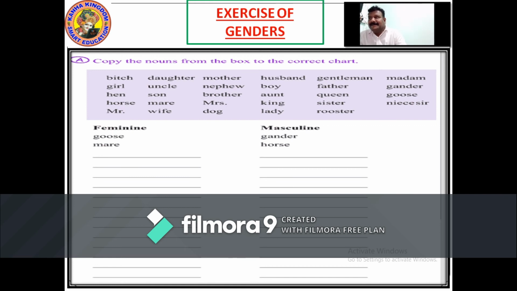King, masculine. Sister, feminine. Niece, sir, masculine. Mr, masculine. Wife, feminine. Dog, masculine. Lady, feminine. Rooster, masculine. So now we have done this also. So let's go to the next page.